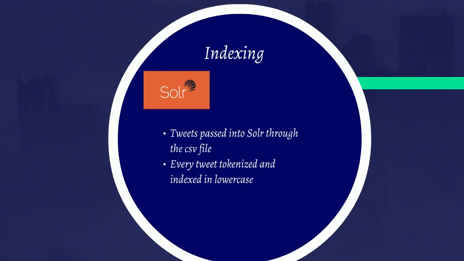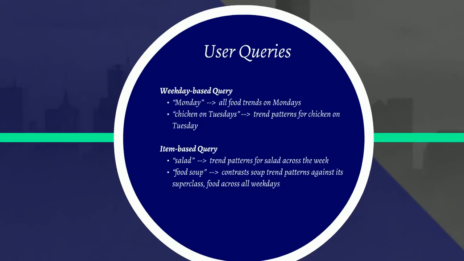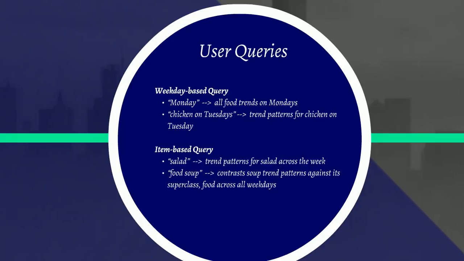Apache Solr was used as the backend's main search platform. Our IR system supports 2 types of queries, based on a weekday or based on a food keyword. Weekday-based queries look at the trend patterns of the food items in a single day of the week. Item-based queries look at the trend patterns of a certain food item across the week.